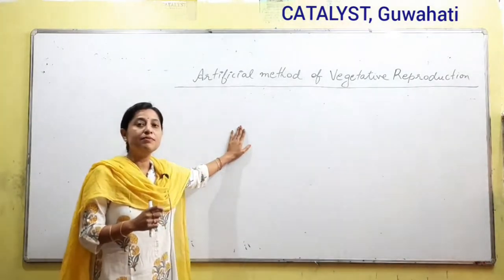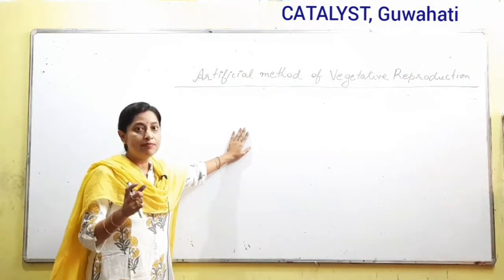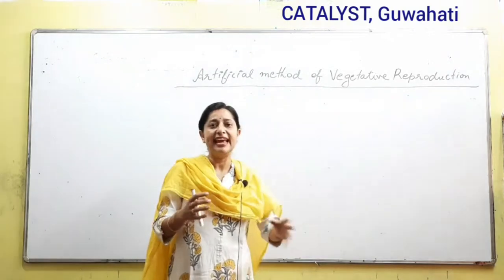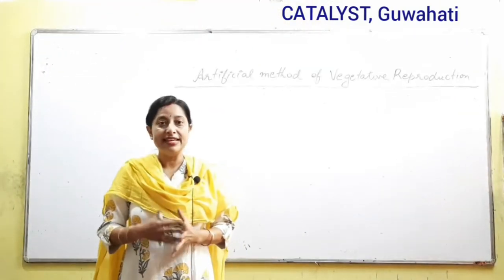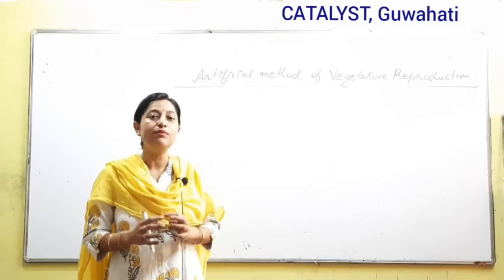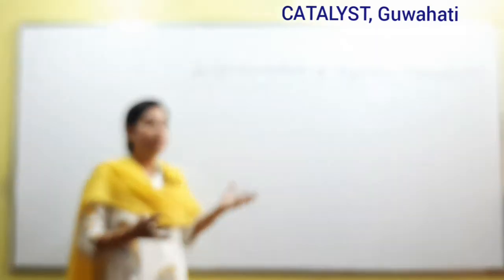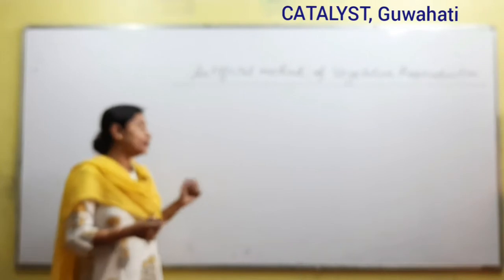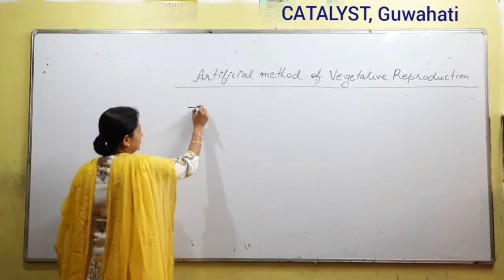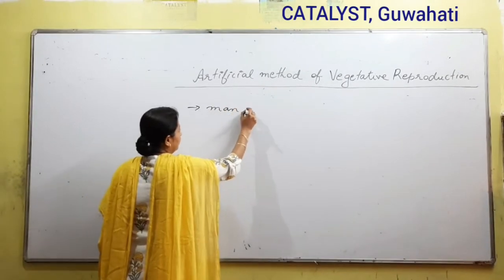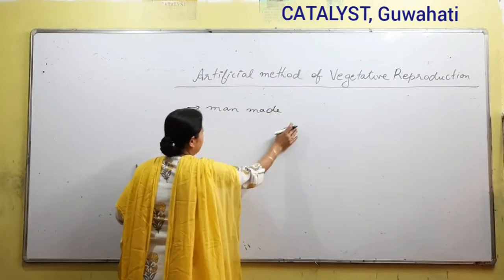Next, for the artificial method, there should be a particular season also. Actually in any season we can do that, but the preferred season would be the rainy season or the spring season. So generally we go for the artificial method of reproduction during that part. Key points: first, we are talking about man-made.